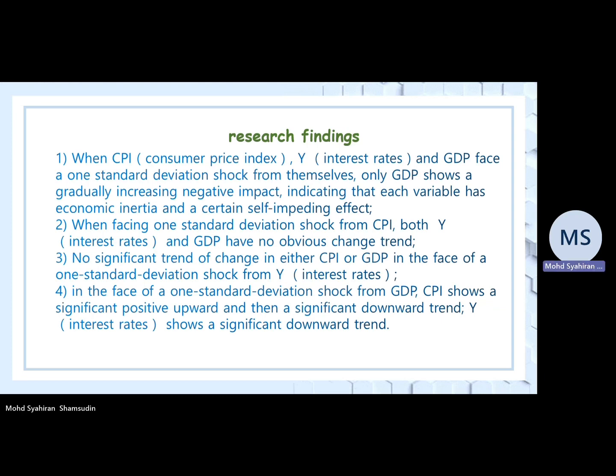Fourth, in the face of a one standard deviation shock from the GDP, CPI shows a significant positive upward and then a significant downward trend. Y, the interest rate, shows a significant downward trend.